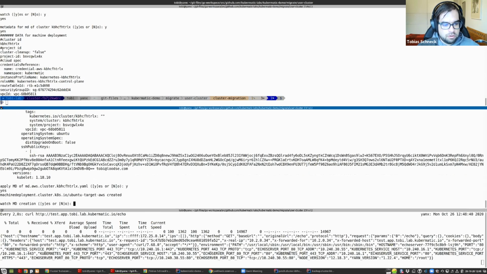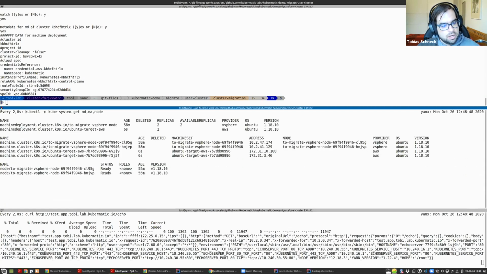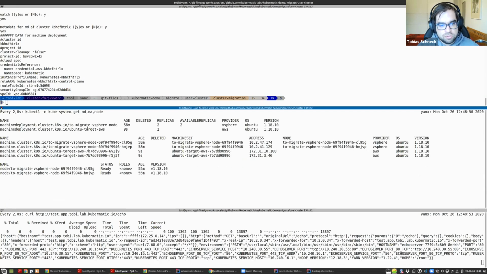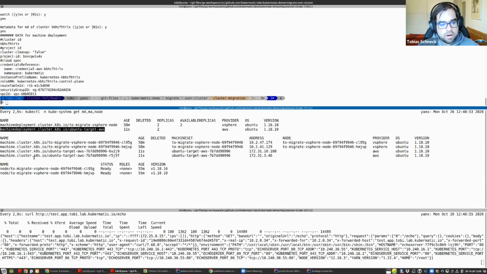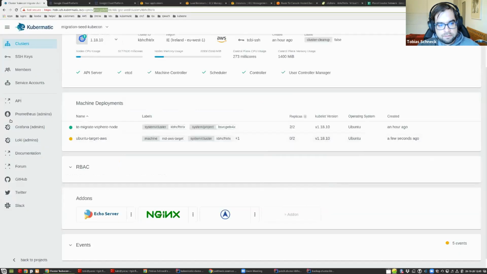So fingers crossed. Yes, it has been created. So I want to watch the creation. Yes, I want to see that. And we now see the machine deployment. We have a new machine deployment with Ubuntu Target AWS, which creates 2 new machines, and which get provisioned now in AWS. So let's see. Our workload is still running, as we see. We have here our target cluster. We see also here we have the new Ubuntu Target AWS node group, which is now getting created.